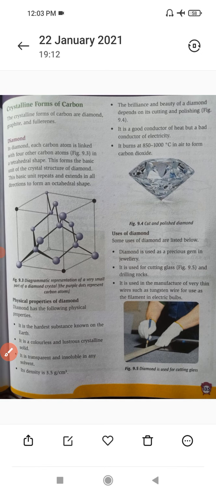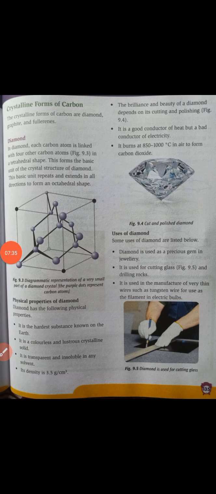So let's move to the crystalline forms of carbon. Okay students, in the next class I will start the crystalline forms of carbon.